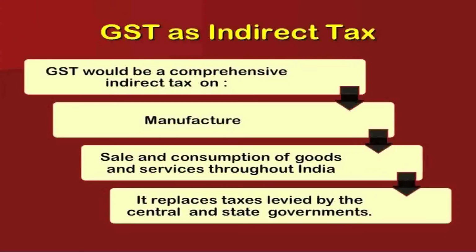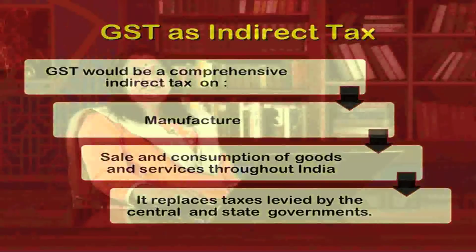GST as indirect tax. GST would be a comprehensive indirect tax on manufacture, sale and consumption of goods and services throughout India. It replaces taxes levied by central and state governments. So, this would be a comprehensive and a single tax structure which will be imposed on the manufacturer, and this would also eliminate the separate taxes on the same products by the state and the central governments.